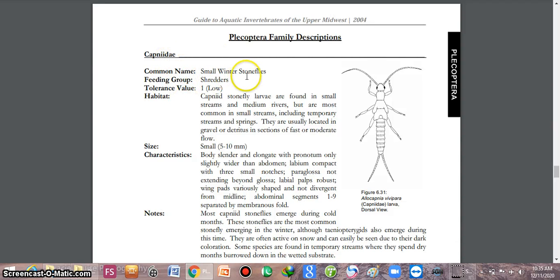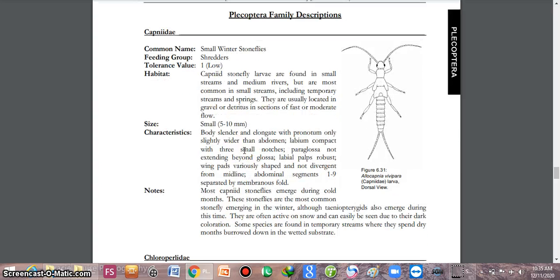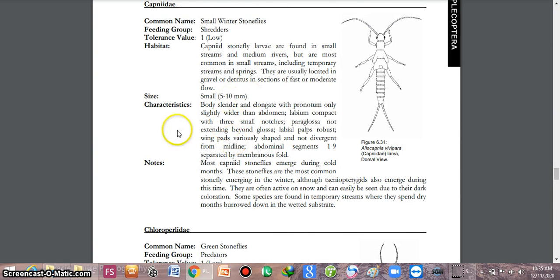Capniidae, common name small winter stonefly, feeding group shredders. Tolerance value: Capniid stoneflies are found in small streams and medium rivers, but are mostly common in small streams, including temporary streams and springs. They are usually located in gravel or detritus. Their size varies from 5 to 10 mm.